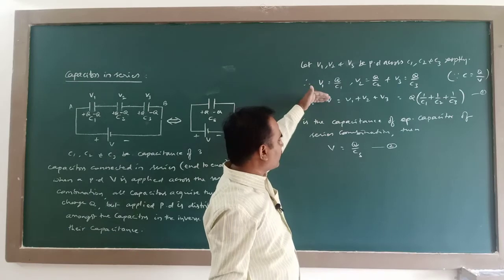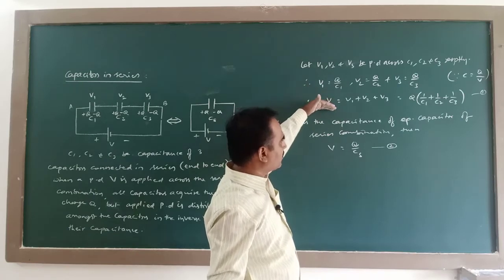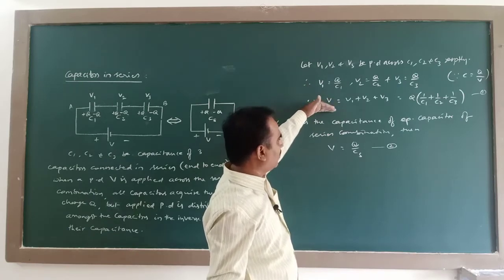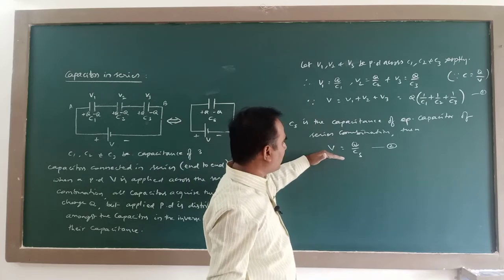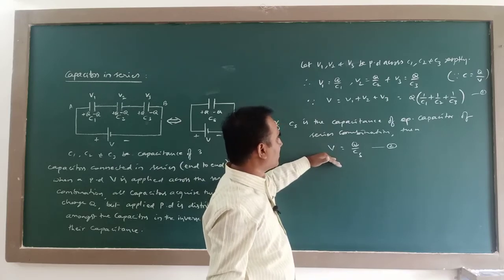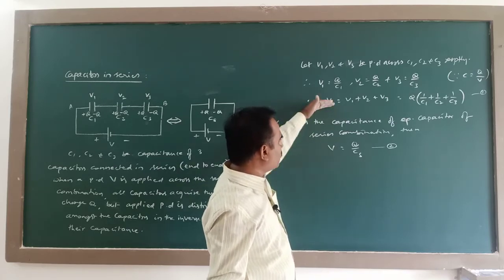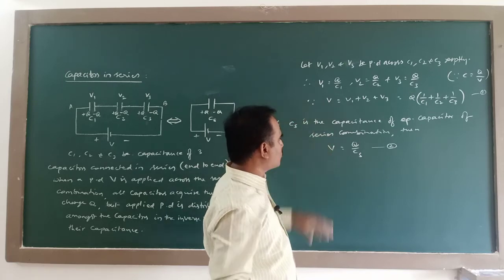So the first is the expression for applied potential difference for the combination. This is the expression for applied potential difference for the equivalent capacitor. Both produce the same effect, so you can compare these two.